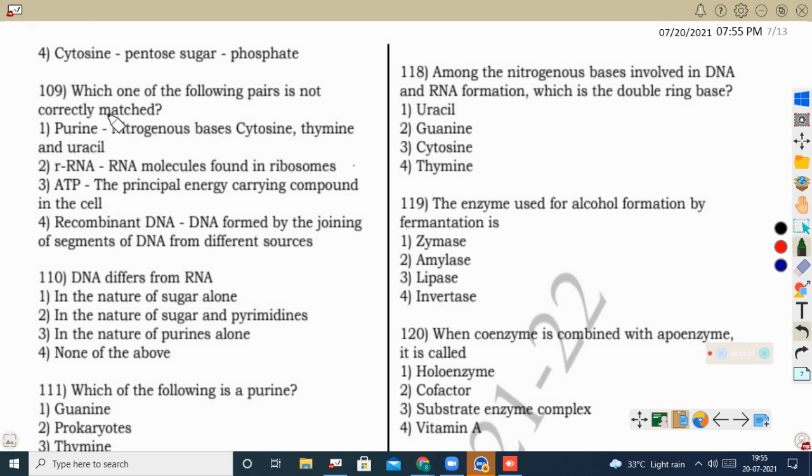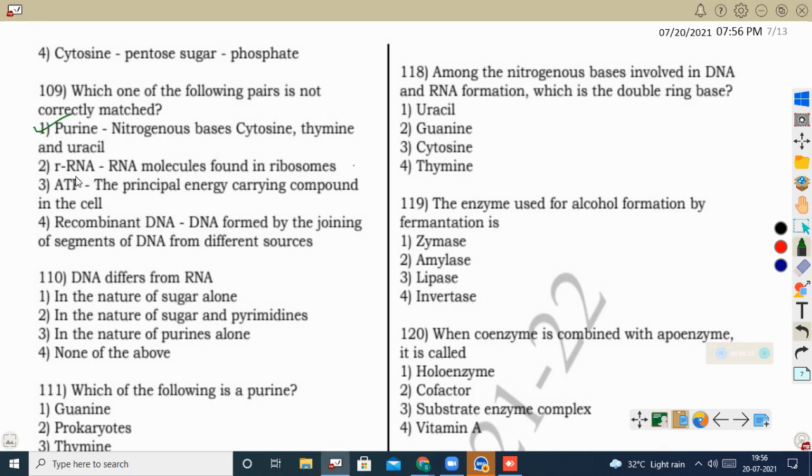Okay. Next question. Which one of the following pairs is not correctly matched? See, purine, nitrogenous bases, cytosine, thymine and uracil. No, this is pyrimidine. Cytosine, thymine, uracil are pyrimidines. So which is not correctly matched? This is not correctly matched.